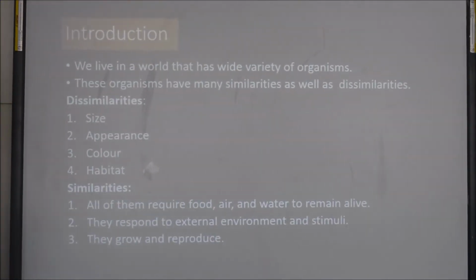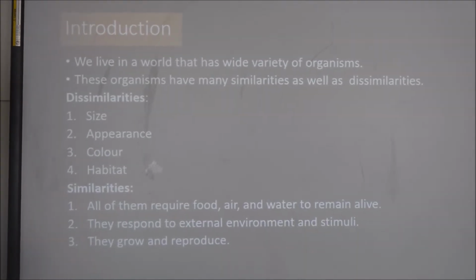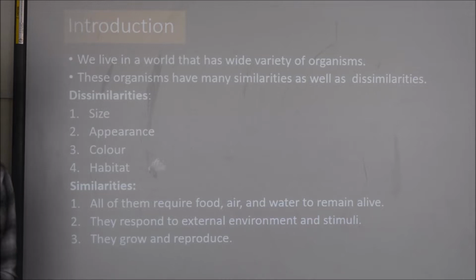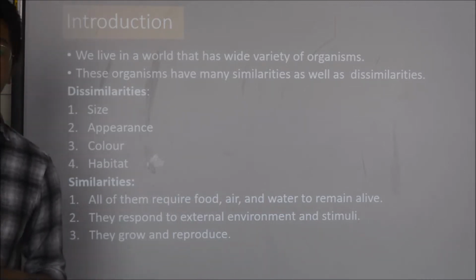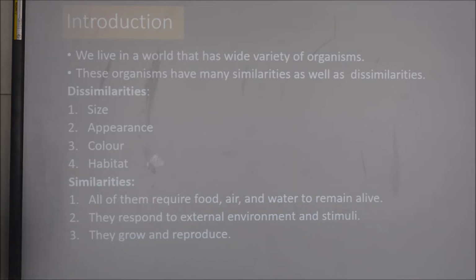So let's see what a cell is. First, we live in a world that has a wide variety of organisms. These organisms have many similarities as well as dissimilarities. Not all organisms are similar, they have differences also. First one is size. Organisms differ in size. Some are small, some are large, some are unicellular, some are multicellular.